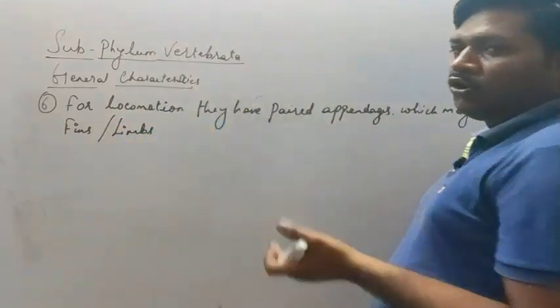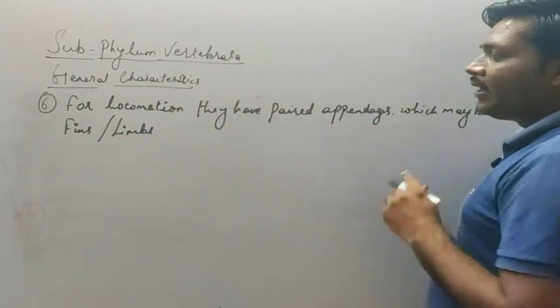So for locomotion in case of vertebrates, they have the paired appendages.